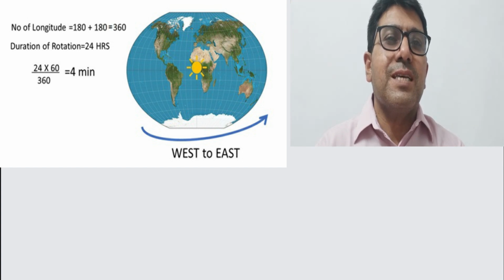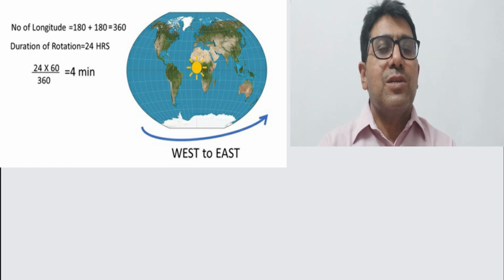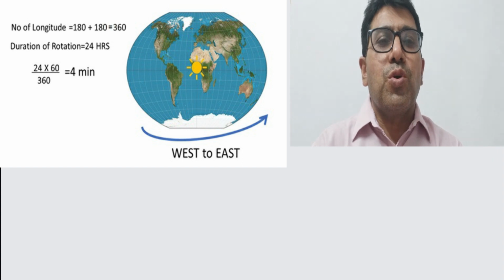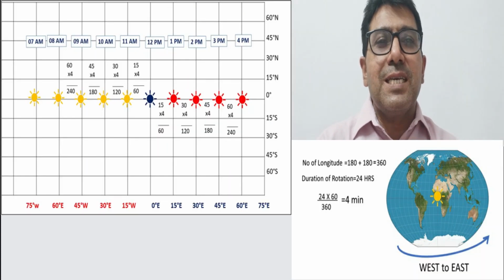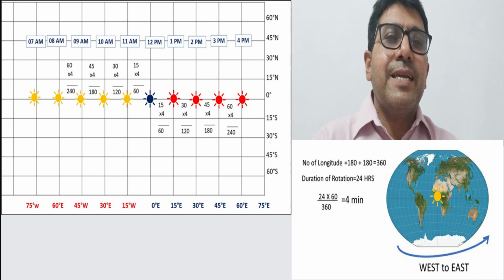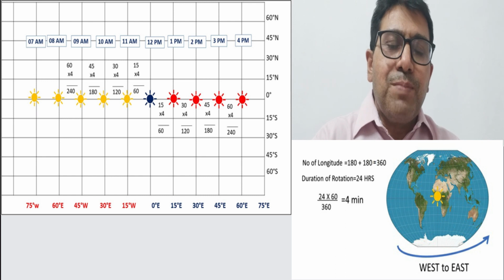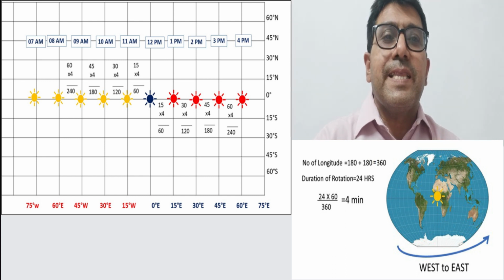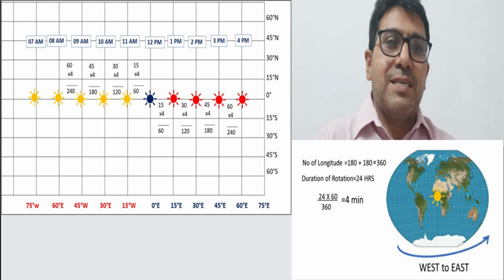It means that there is a time difference of 4 minutes between two longitudes. The places situated in the east, their time will be ahead, and the places located in the west, their time is behind.